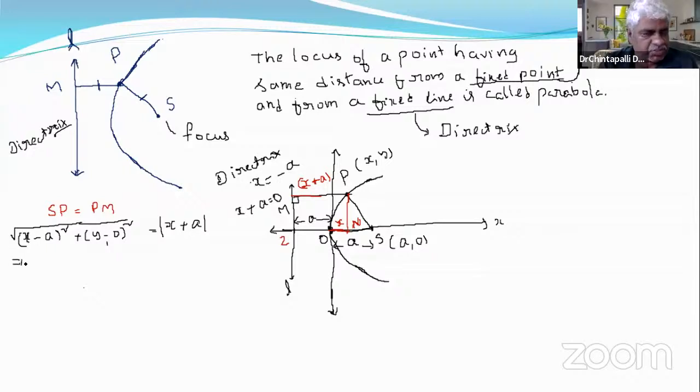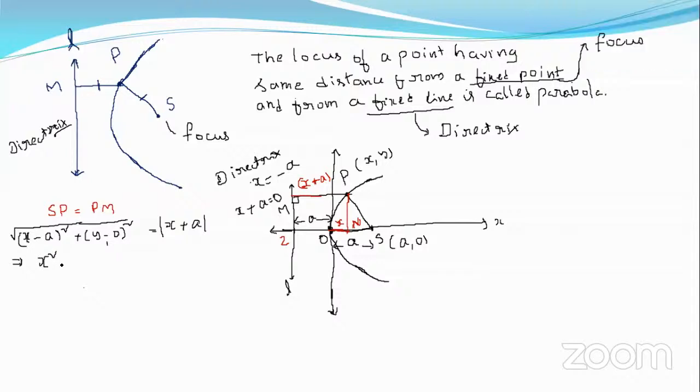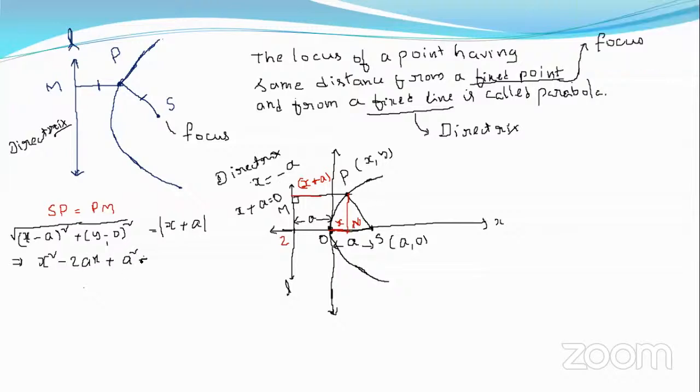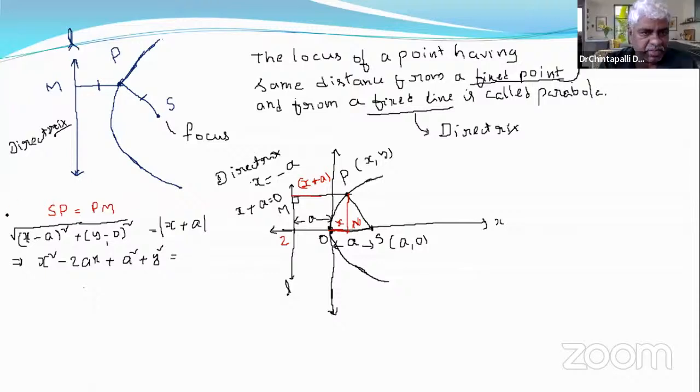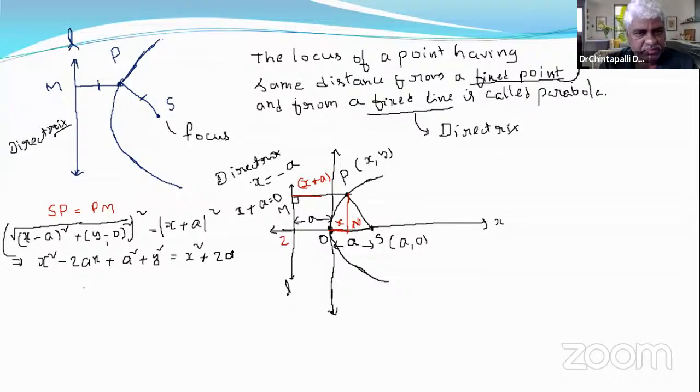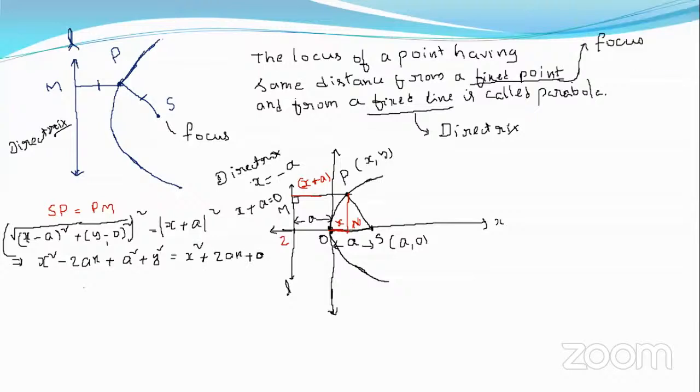(x minus a) whole square. Use the (a minus b) whole square formula: x square minus 2ax plus a square plus y square. Now expand mod of (x plus a) whole square also, since we are squaring on both sides: x square plus 2ax plus a square.